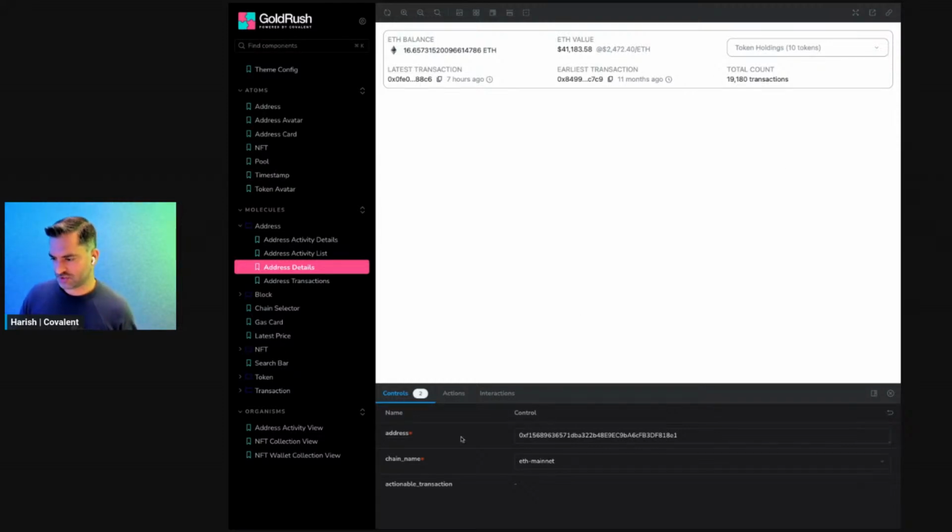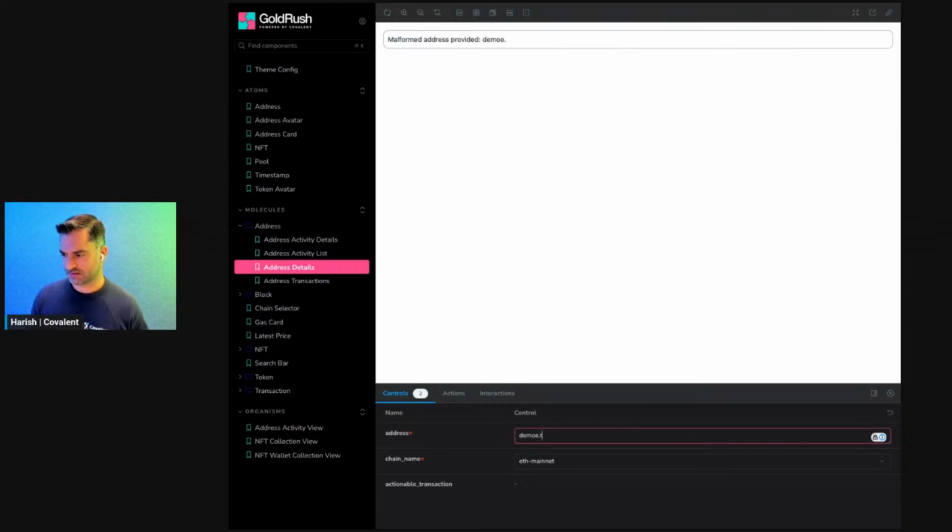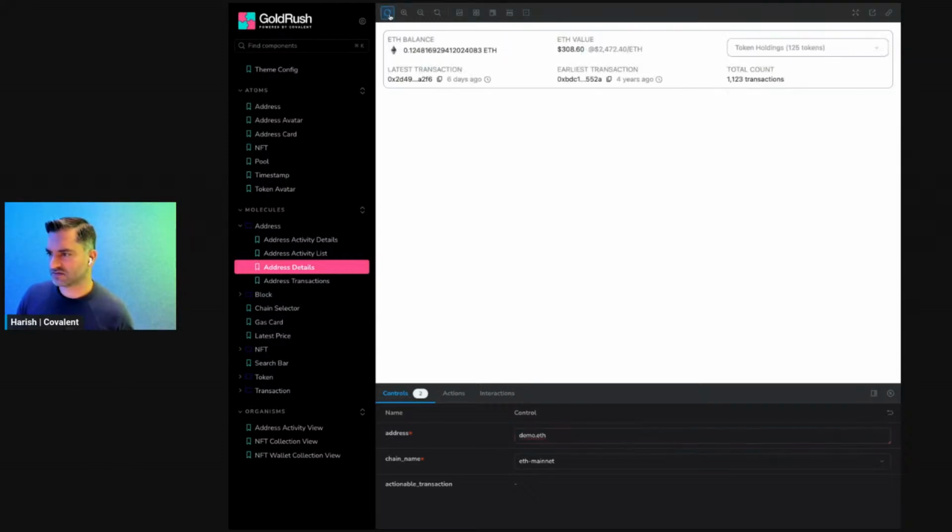And it's actually dynamic too. That's what we quite like about Storybook. So you can actually go down into the control pane here. And if I were to update that with, let's say, demo.eth, sometimes it doesn't refresh as quickly as you would like, but you can just hit the little refresh and it will update with the data for the address.